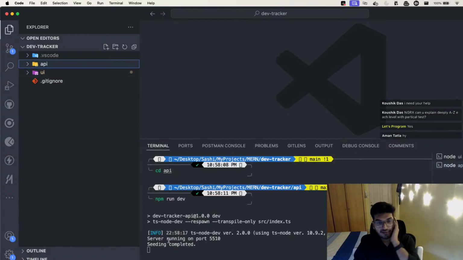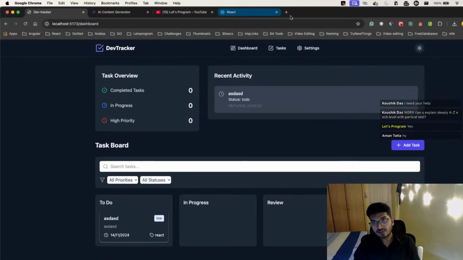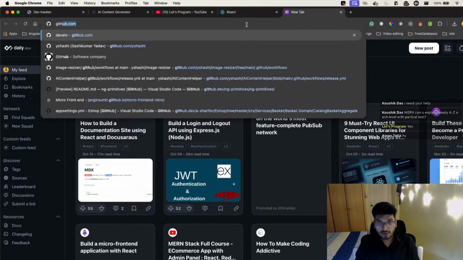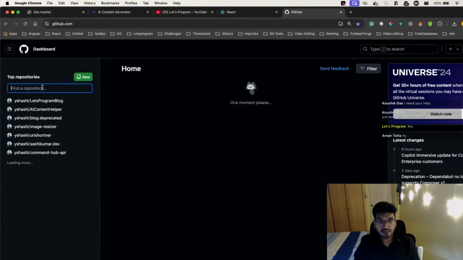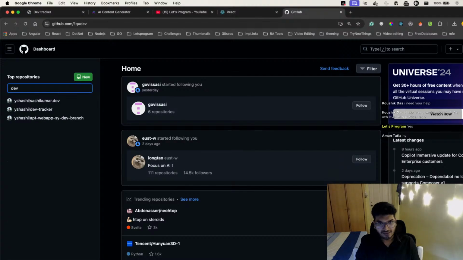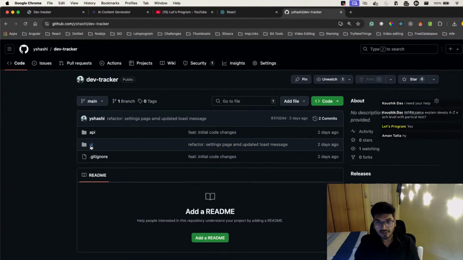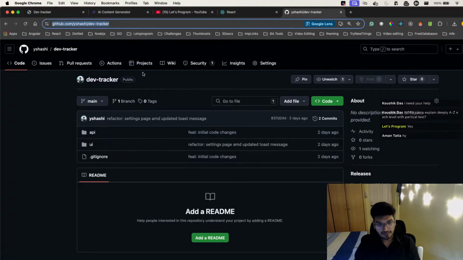ठीक है, alright, so if you want this project, right, I have already published this on my GitHub, so you can go on github.com and you can search for dev tracker. Yeah, this project, so you can go on this link. Maybe मैं इसे chat में डाल दूंगा, and then maybe you can go there and try to clone this project, and you can also see whatever code I have written here. So ठीक है, तो मैंने chat में link दे दिया है, so you can go and check it out.